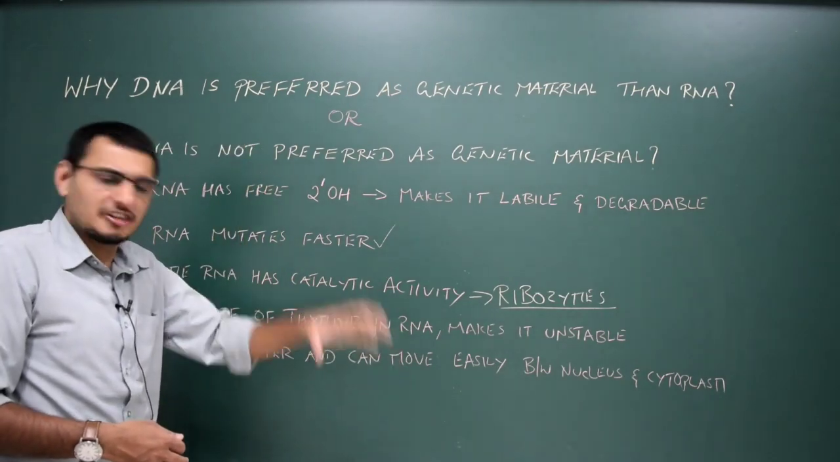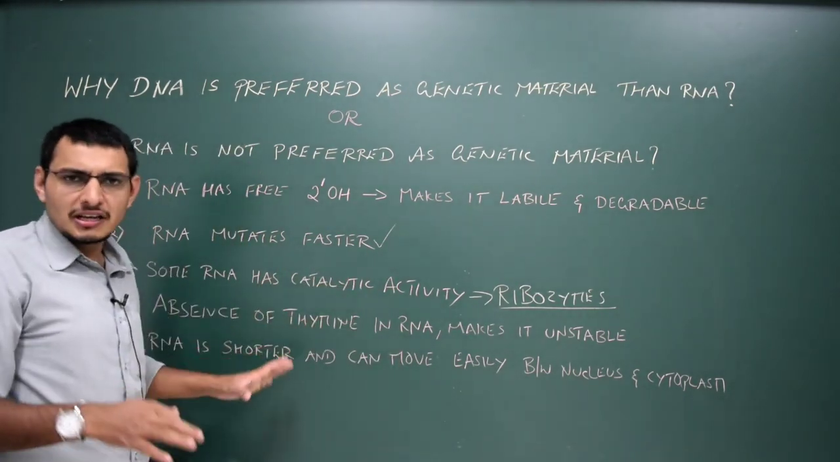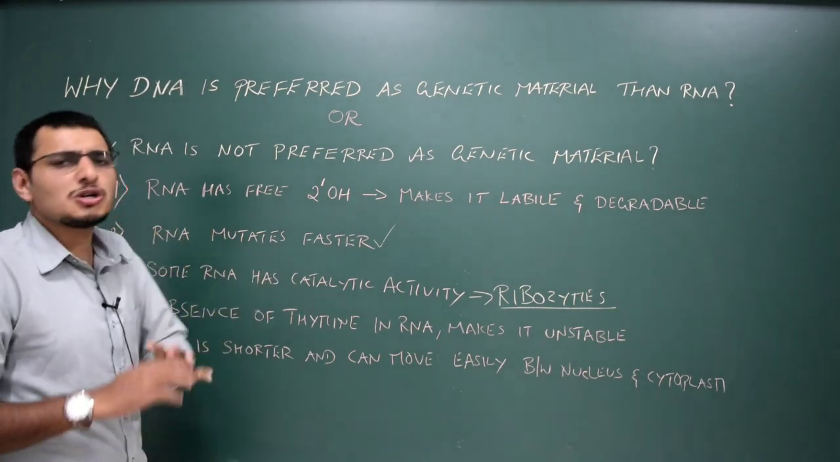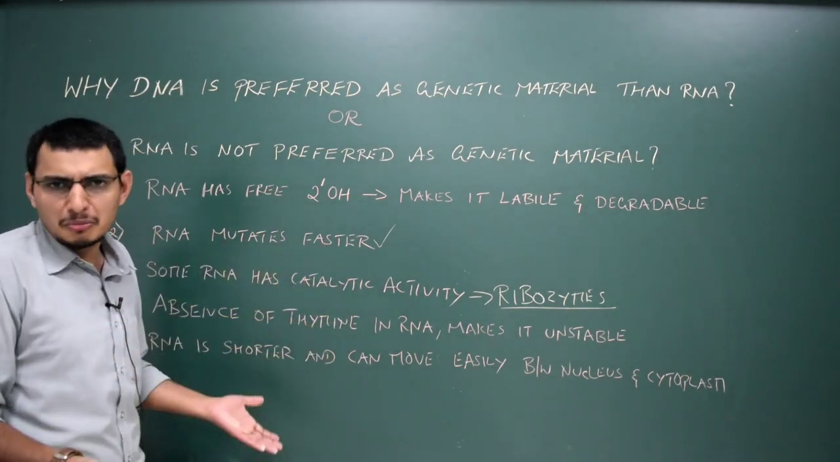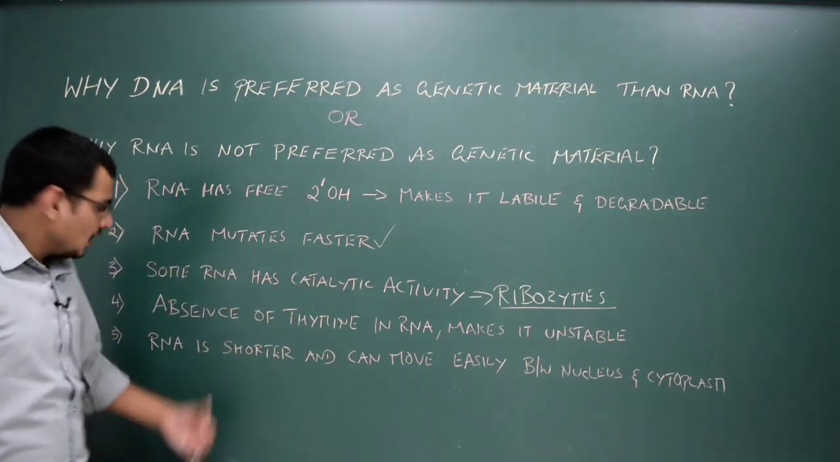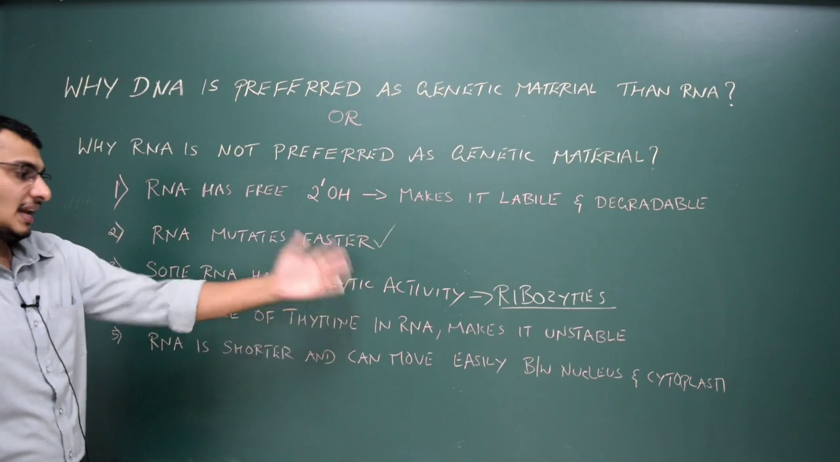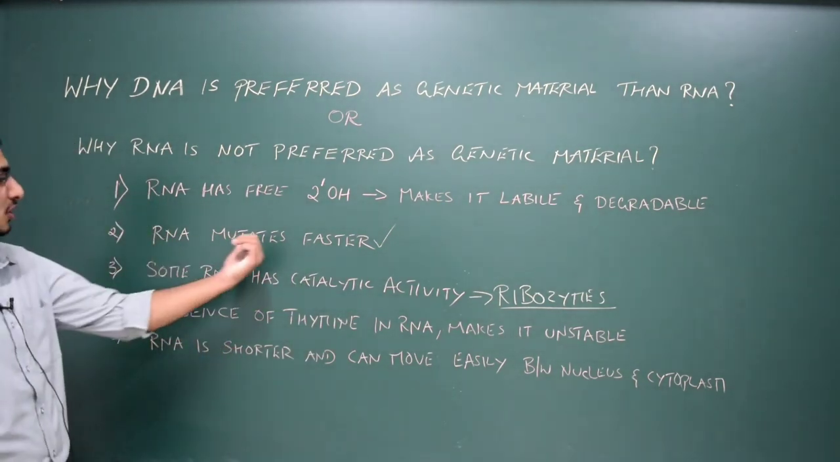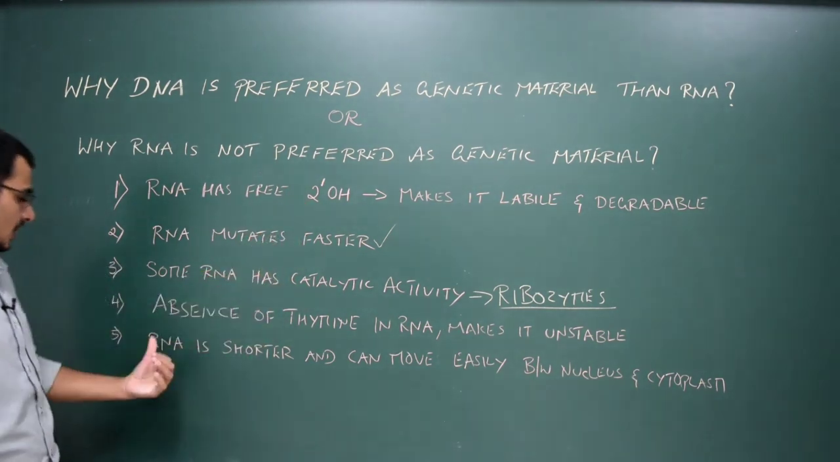DNA stays there itself. It is stationary. It will not do anything else. It just stores information. That's it. It's very specific. But in the case of RNA, it is not specific. It is showing division of labor, which is meant for different types of function. So this is the thing. Whereas the absence of thymine in RNA makes it unstable. That's what we have discussed. Because of that, RNA mutates faster.